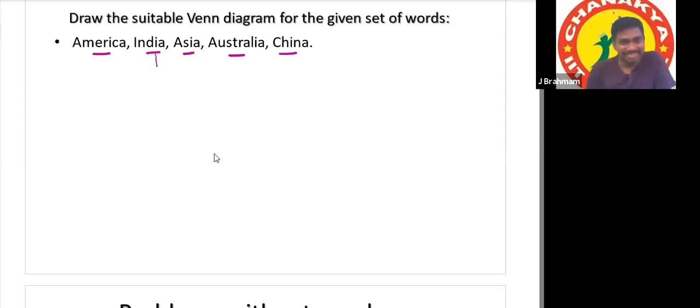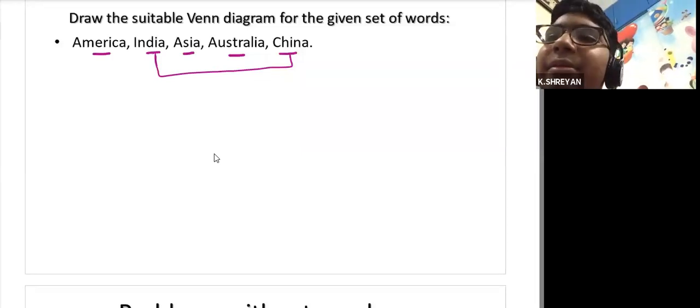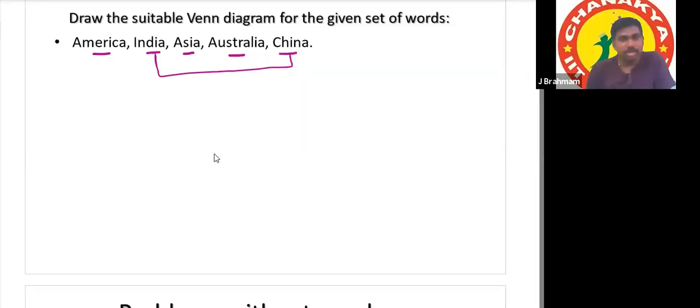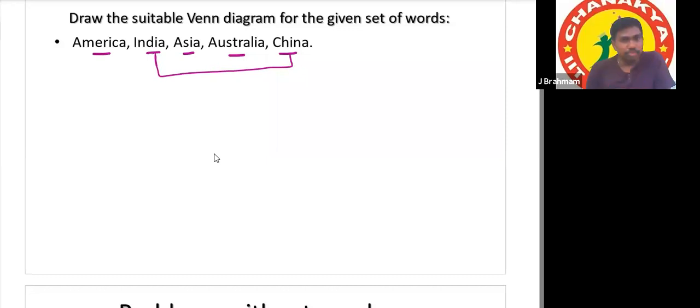Okay. What about the relation between India and China? They both are in Asia. Sir, there is no relation between them. Don't involve the third word. When two words are asked, on the basis of the relation between two words, try to tell the relation between them with these words only: all, some, no. That's all.